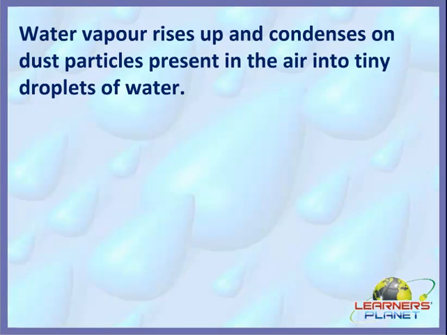So children, we can say that water vapor rises up and condenses on the dust particles which are already present in the air, and it condenses into tiny droplets of water.